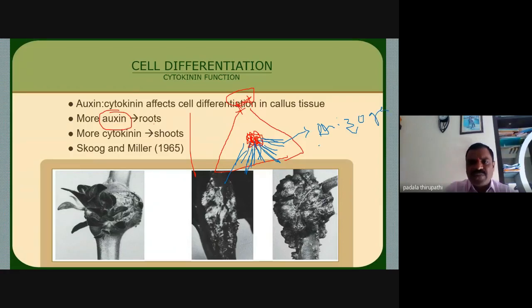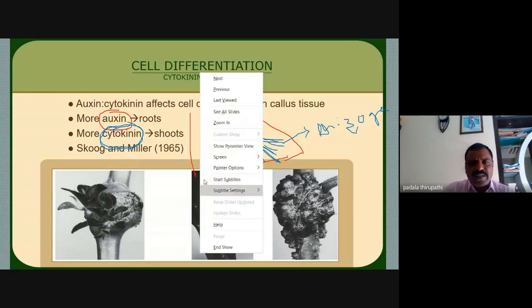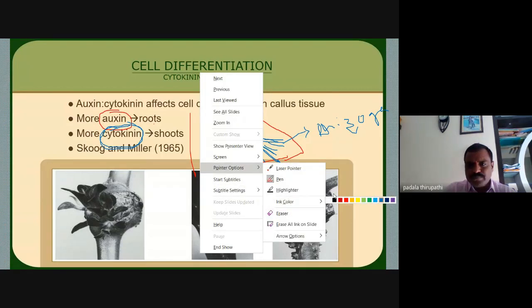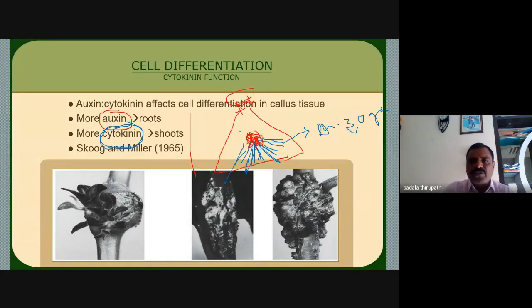Rhizogenesis. Then afterwards, whenever we add cytokinins to the culture media, the shoots are induced.